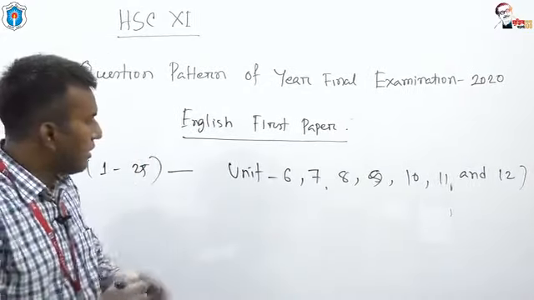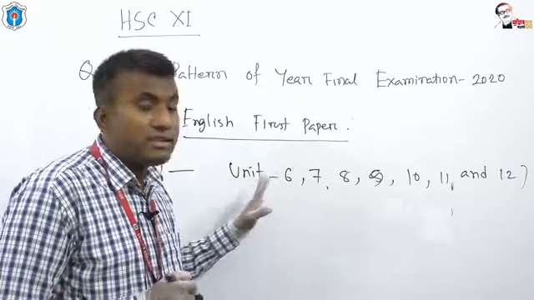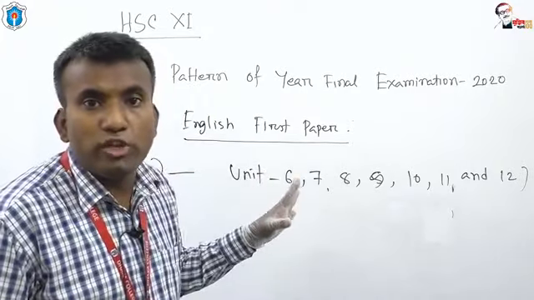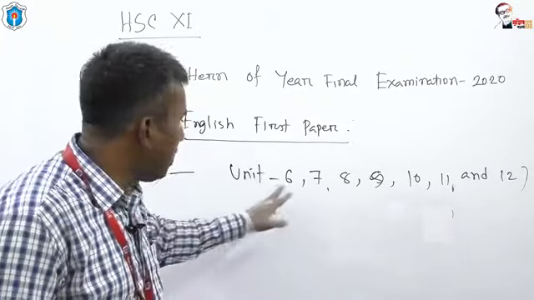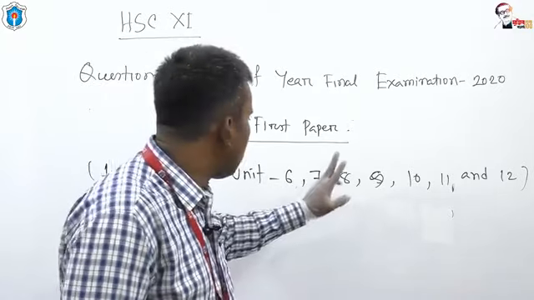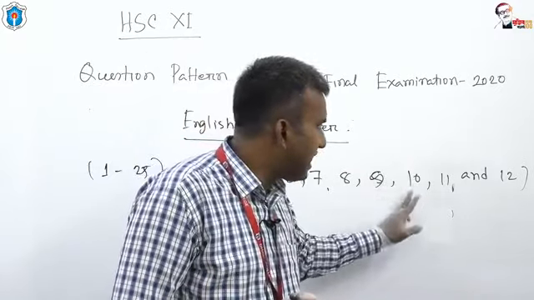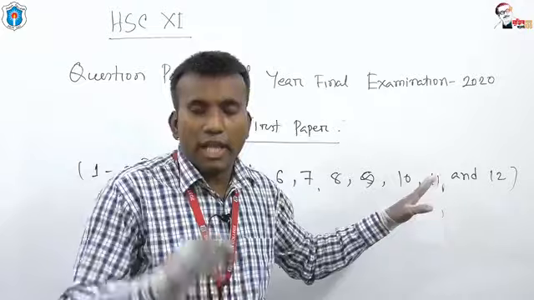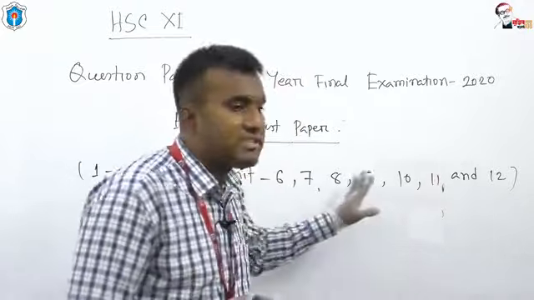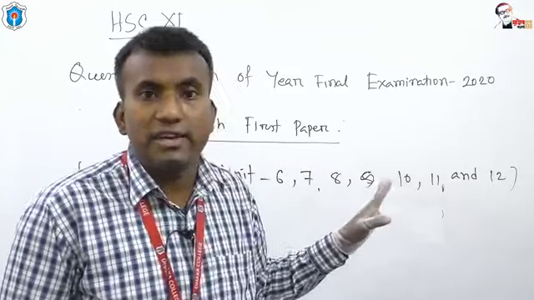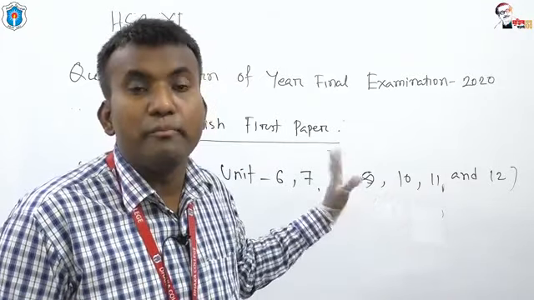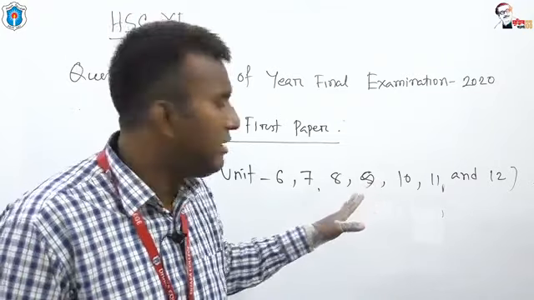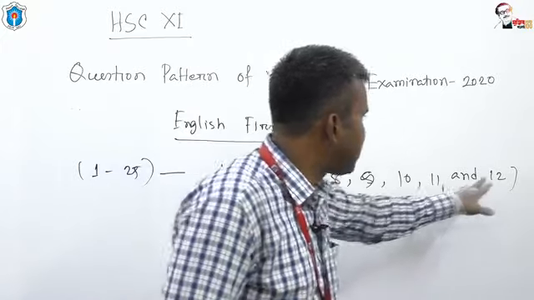Dear students, this is the syllabus from your EFT book. You have to take preparation on Unit 6, Unit 7, Unit 8, Unit 9, Unit 10, Unit 11, Unit 12. 7 units are there. You can write the important units needed for your upcoming year final examination. So how many units are there? There are 1, 2, 3, 4, 5, 6, 7 units.